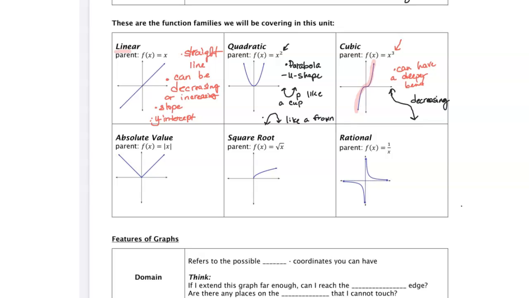And it should be noted that it can also be upside down. And we'll talk about what causes it to turn upside down. So you'll also see absolute value equations turned upside down. All right, then we move on to our square root function. Its parent function is f of x equals the square root of x. And in this particular case, it is pictured as just having one arrow. So square root functions only have one arrow.